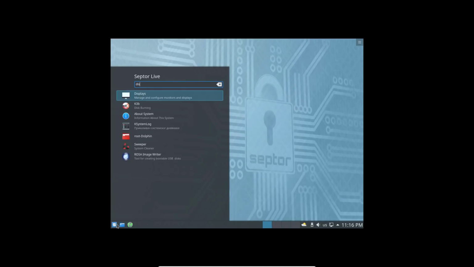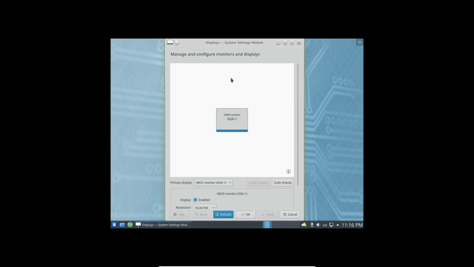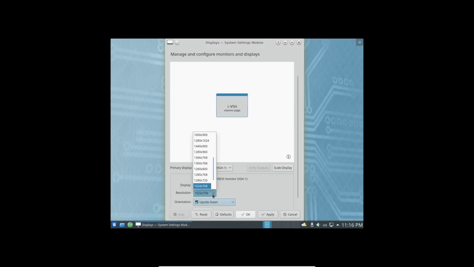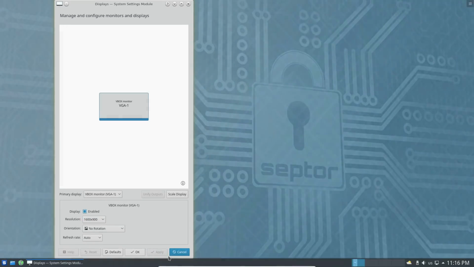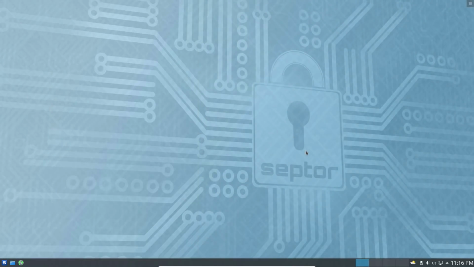We'll just go ahead and go into our displays, and I can come down here and change our displays. Of course, apparently I rotated the monitor as well. I don't want any rotation. All right, there we are. Okay, so no, I picked the wrong size. Come on, where are you? There we are. All right. So now we can go full size. So that is one of the downsides, that it does not give us a full size.